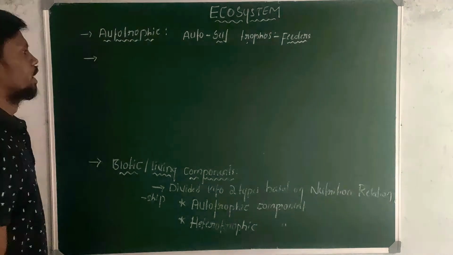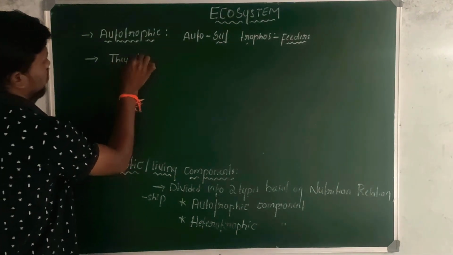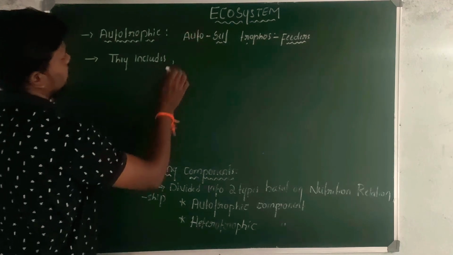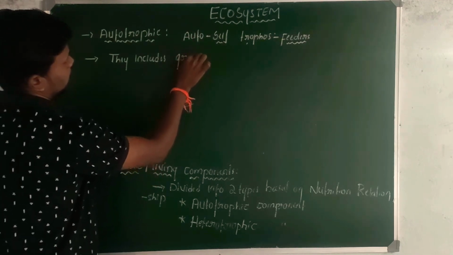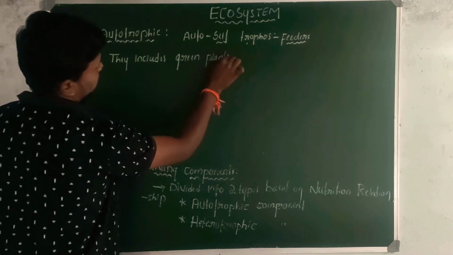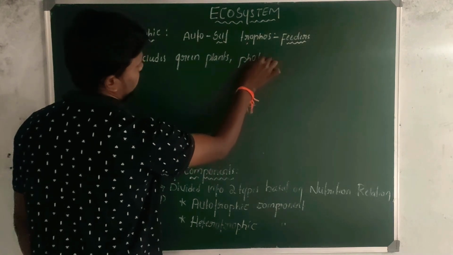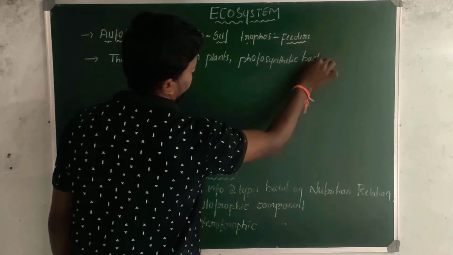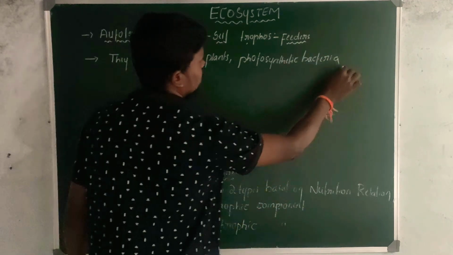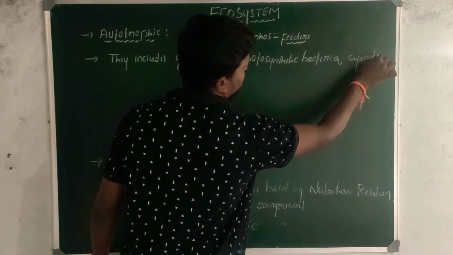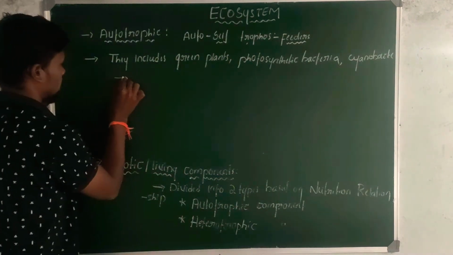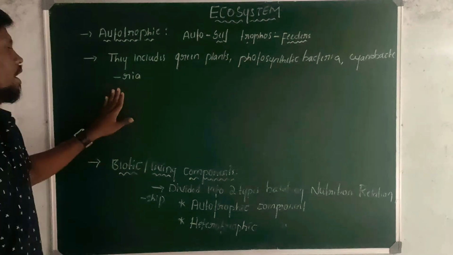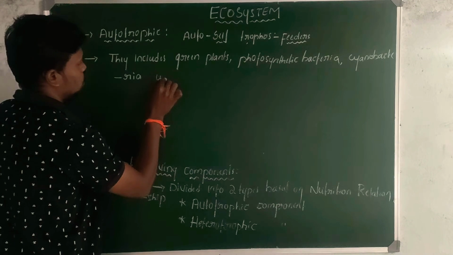These autotrophic components include green plants, photosynthetic bacteria, and cyanobacteria,